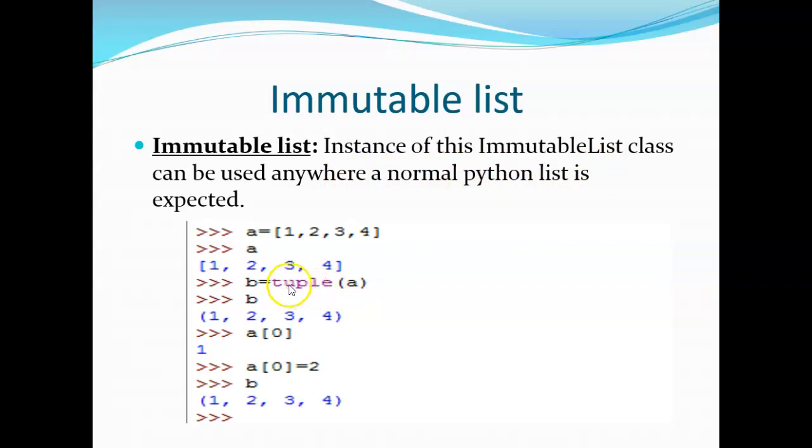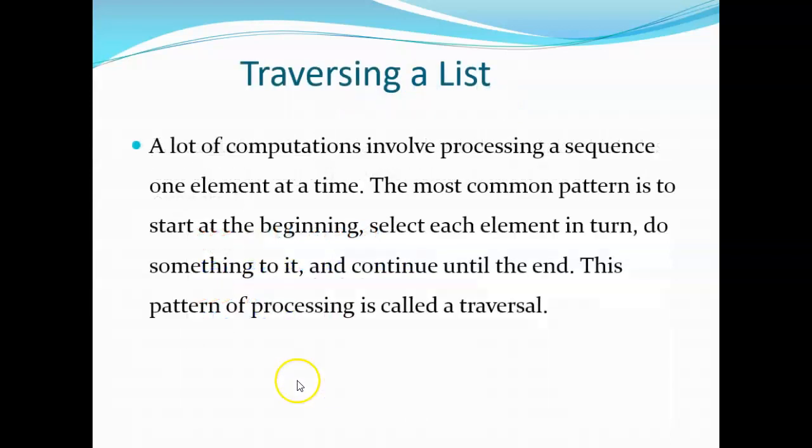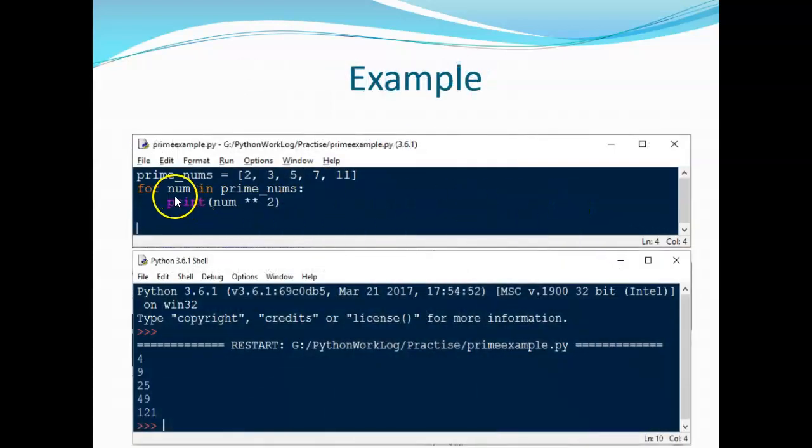That means by using type casting, you can convert a list into a tuple, and based on that you can make it immutable. A lot of computations involve traversing a list. It is very easy by using a for loop: for num in list name. We can do whatever processing.